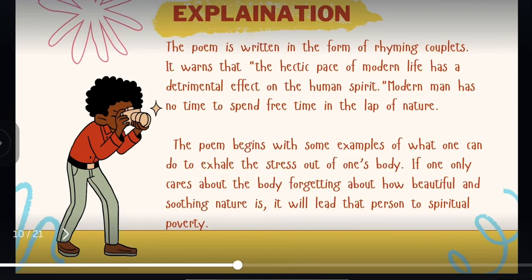The poem begins with some examples of what one can do to exhale the stress out of one's body. If one only cares about the body, forgetting how beautiful and soothing nature is, it will lead the person to spiritual poverty. Now over here, the poet is giving some examples. In the starting, you could have seen that some lines are examples of how you can enjoy simple things. He's trying to give you examples of how you could look around and enjoy simple things and release your stress through that. If you are not paying attention and not enjoying those beautiful and soothing things of nature, your spiritual life is actually poor.